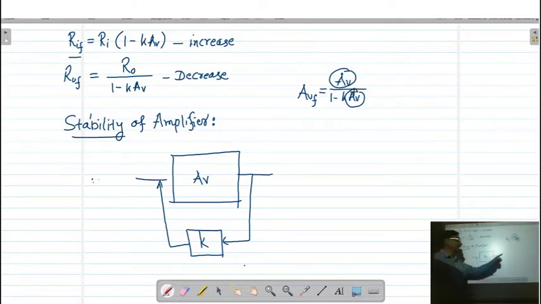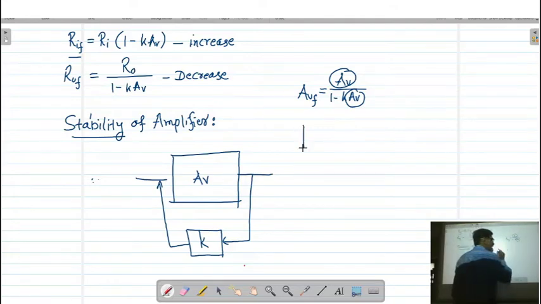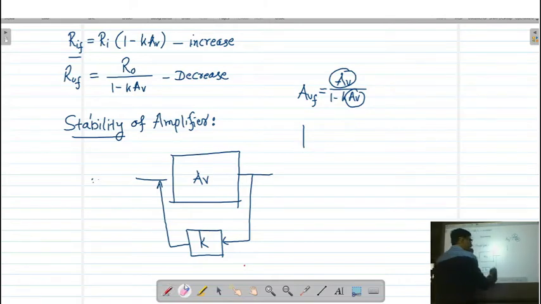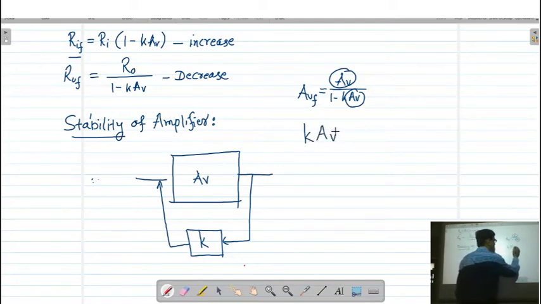And I already mentioned that the original gain of the amplifier, that is AV, depends on the temperature, it depends on the type of the transistor, it depends on what is the supply voltage. So here the original gain is unstable. Now when we apply the feedback, and we select the value of the feedback factor in such a way that K into AV is much greater than 1.